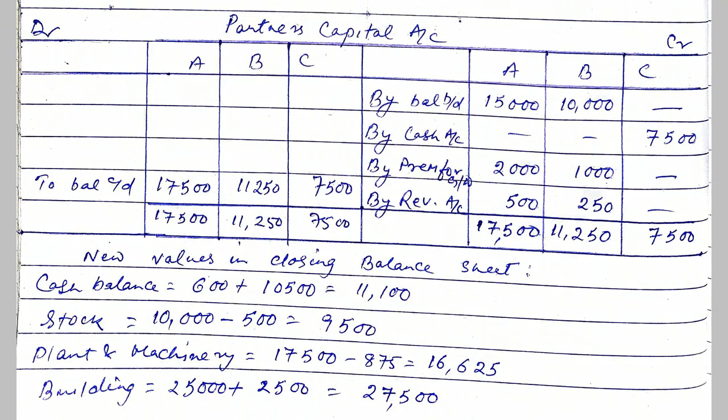Premium for goodwill rupees 3,000 distributed among A and B in the ratio 2:1. So that will be transferred to A and B's capital account, 2,000 to A, 1,000 to B. And profit on revaluation is transferred to the credit side of partners. So by revaluation account 500 to A, 250 to B. And at last we get the closing balance of partners capital account. So it will be 17,500 for A, 11,250 for B, and 7,500 for C.